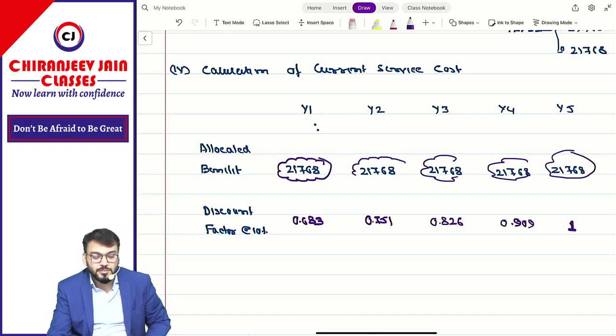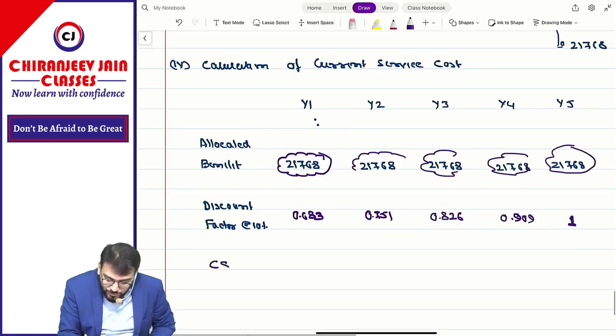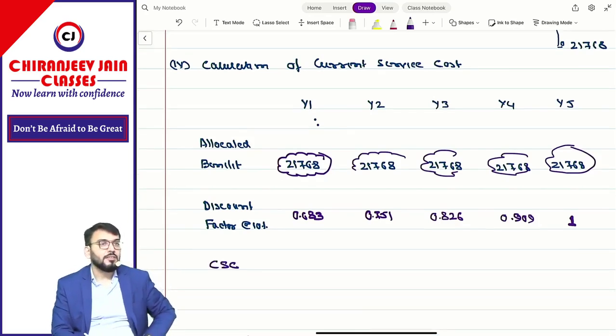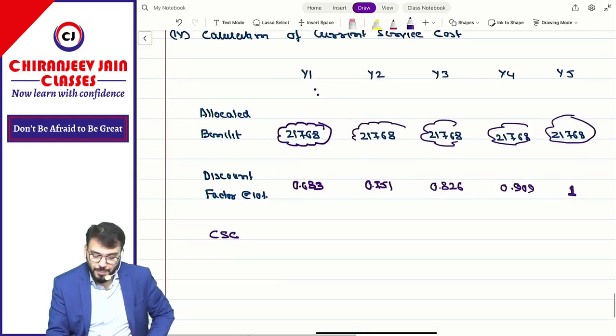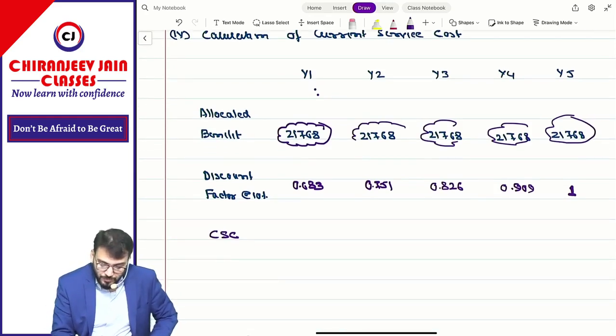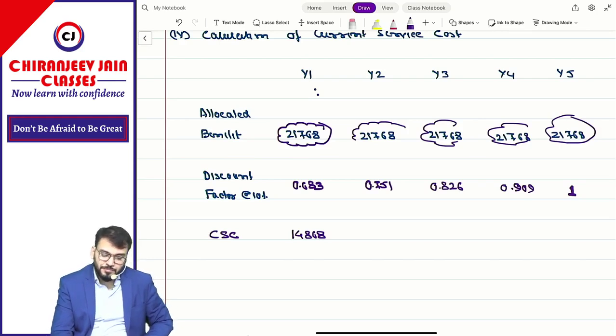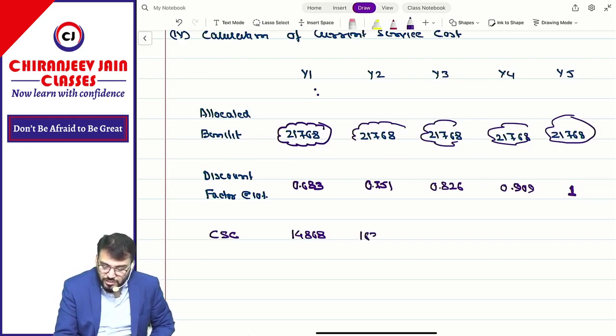Have you understood this? Now can you give me the current service cost? CSC means what? Current service cost. 14,868. Then 16,348.